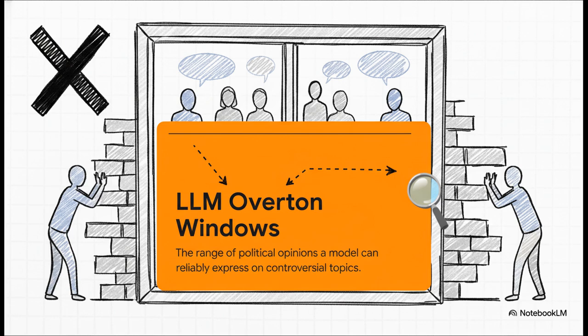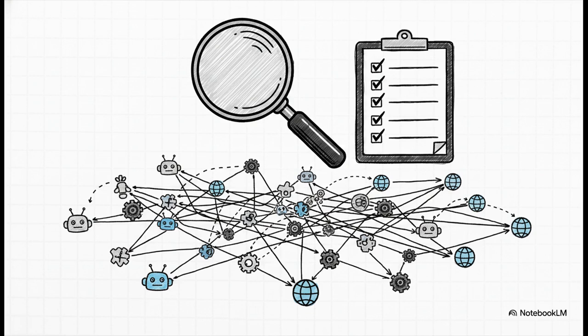An LLM's Overton window is the exact range of political opinions the model can reliably express on controversial topics before its safety training kicks in and it just refuses to answer. Think of it like a literal invisible box. Whatever fits inside, the AI is perfectly happy to say, but if it falls outside that window, the AI shuts it down. Now, to figure out the size and shape of these windows, they didn't just test a couple of chatbots. No, they built a massive scale evaluation framework.